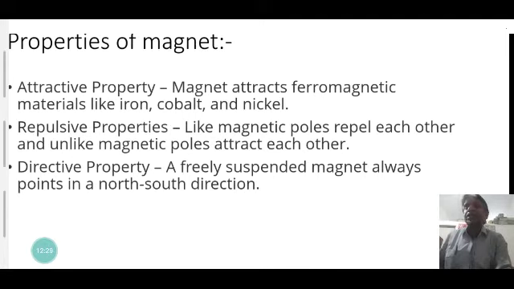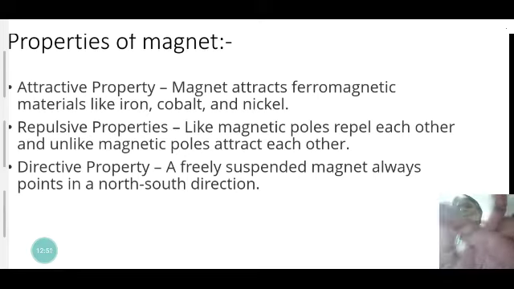The directive property of a magnet is that a freely suspended magnet always points in the north-south direction. Because of this directive property, a natural magnet is also called a lodestone, and it always aligns itself towards the north and south.